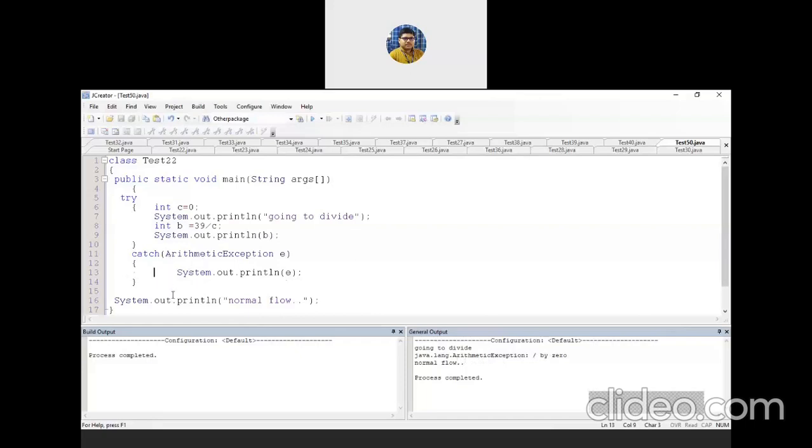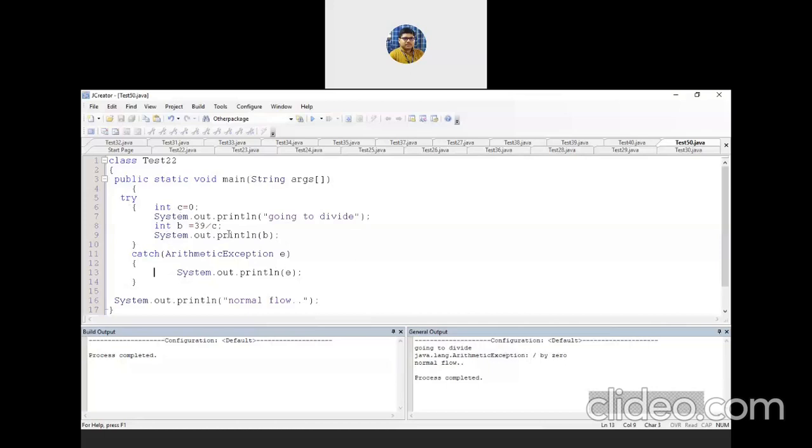Fine. And then it is coming out from the catch block and it prints whatever lines are there. It is the normal flow, so it prints the normal flow of the program. Process complete. If you have not handled it, your program will stop over there. If you have handled it, then it will move to the next part of your program. And how can you handle? That is the try and catch block.